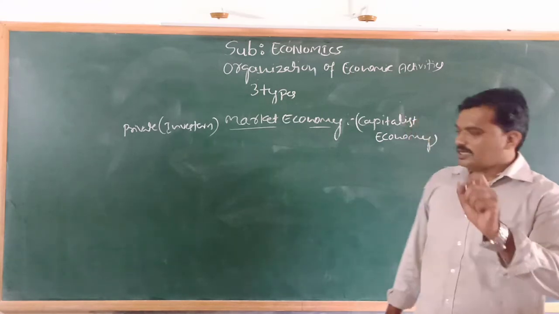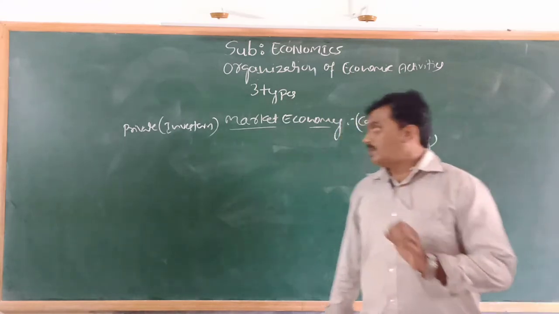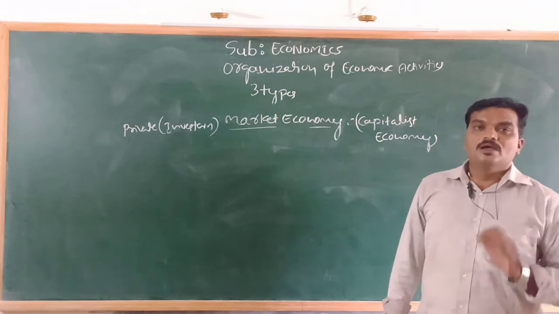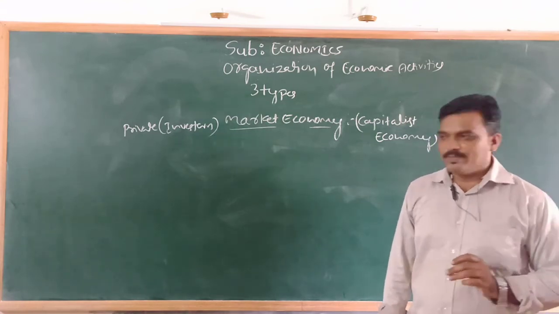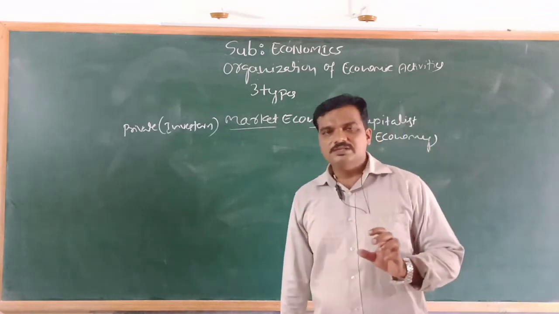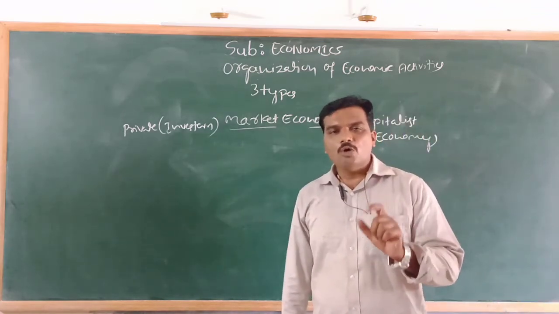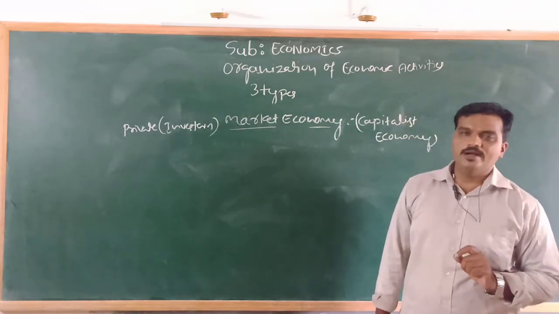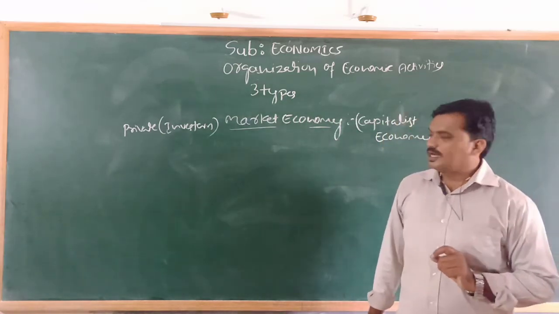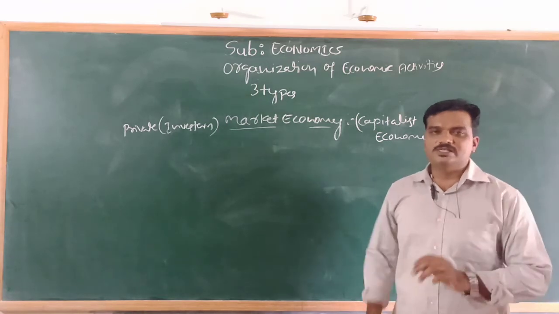Another very important point to be noted is that it is a free enterprise system. Free enterprise system means a minimum government role system. There is a minimum government role in market economy. That's why it is called free enterprise system.